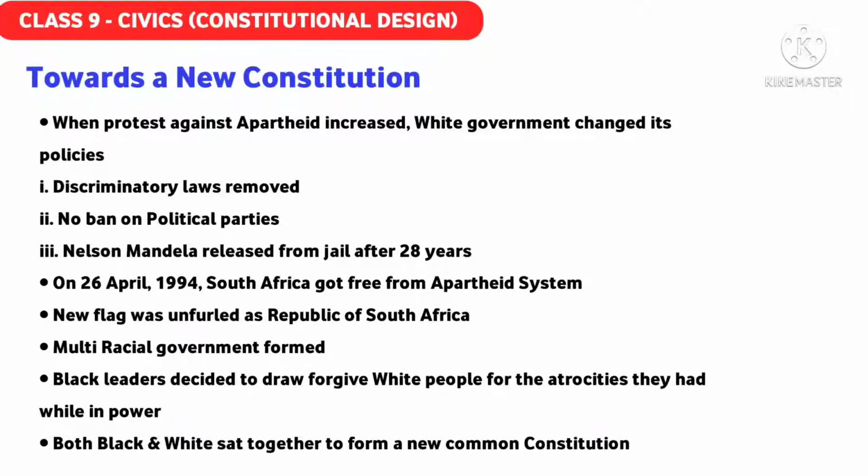And because they wanted equal rights for all the citizens, they never wanted any discrimination like that done by the white people. Whatever the whites had done, the blacks wanted that they should not do the same thing, or else there would not be any difference between the black and the white. So they decided that they would form a constitution in such a manner that all the citizens, both the black people and the white people, should get the privilege equally.